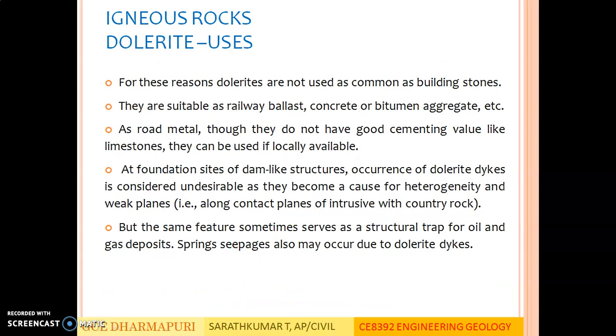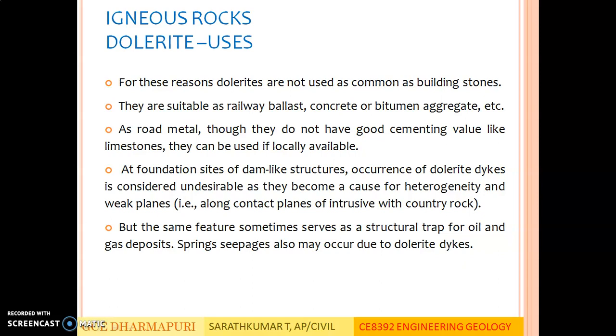Uses of dolerite. For these reasons, dolerites are not used as common building stones. They are suitable as railway ballast, concrete or bitumen aggregate, etc. As a road metal, though they do not have good cementing value, like limestones, they can be used if available locally.